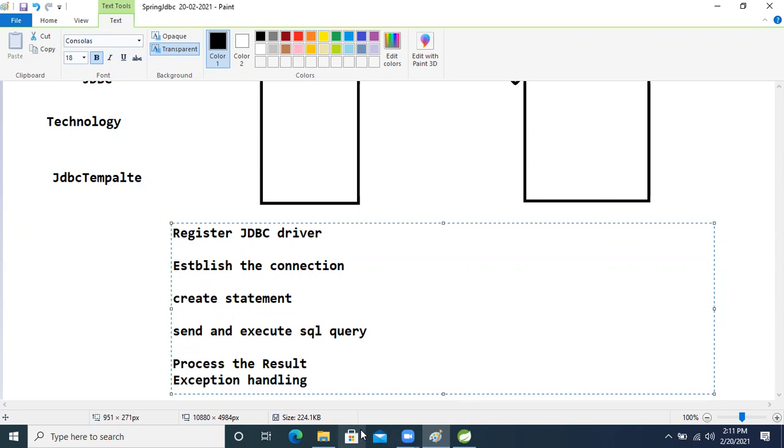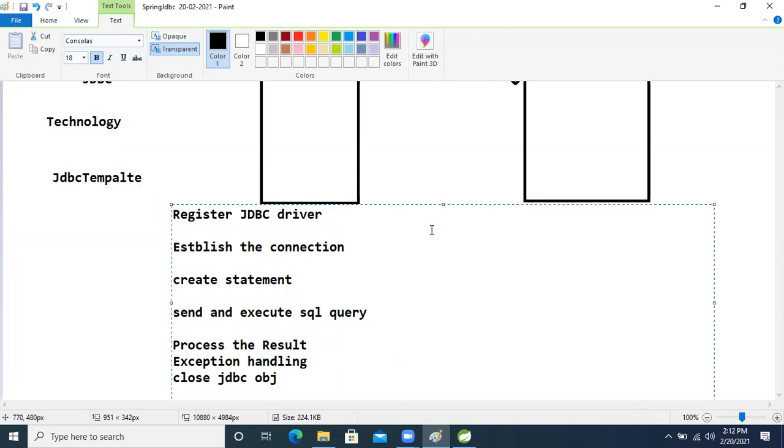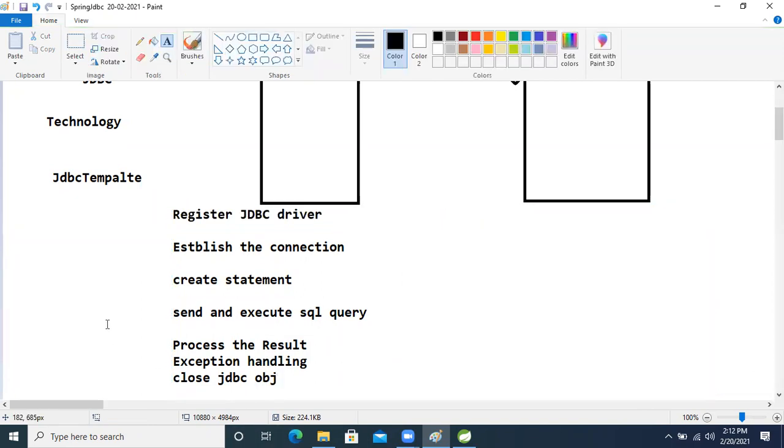After that, closing the connection. Whatever JDBC objects we are opening, we are closing all of them also.